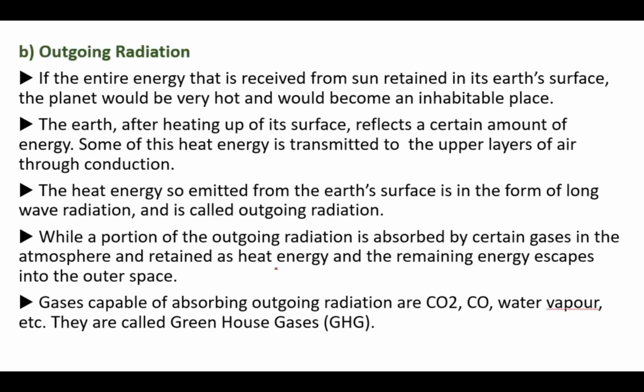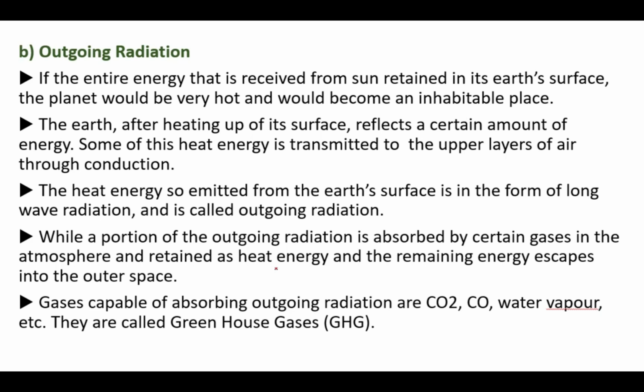Next, about outgoing radiation. When the rays come towards the earth, if the energy stays there, it will be very difficult for us to live. So it has to be reflected back. If the entire energy received from the sun is retained on the earth's surface, the planet will become very, very hot and an uninhabitable place. We can't stay here. So the earth, after heating up its surface, reflects a certain amount of energy.